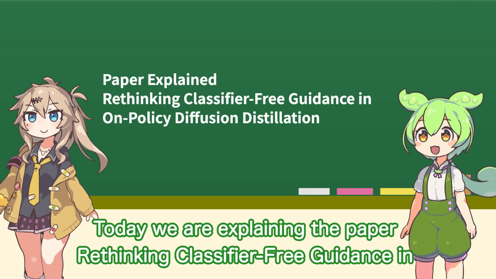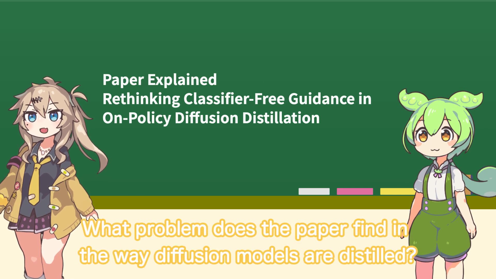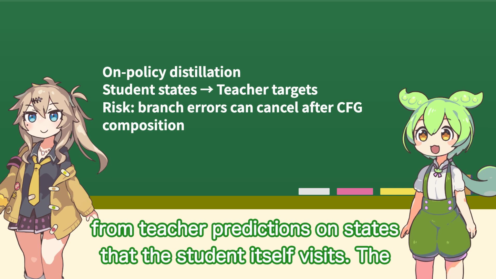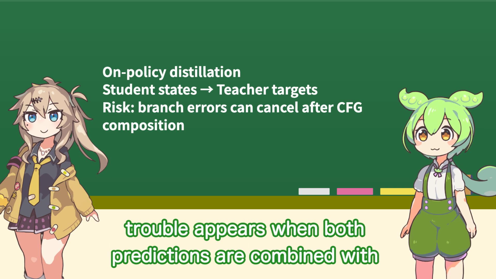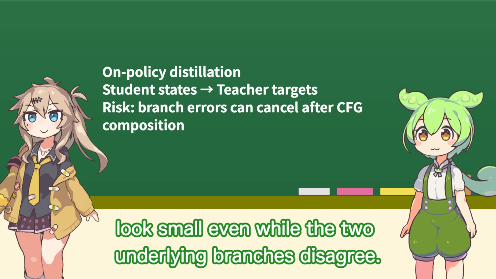Today we are explaining the paper Rethinking Classifier-Free Guidance and on Policy Diffusion Distillation. What problem does the paper find in the way diffusion models are distilled? The paper studies on policy distillation, where a student learns from teacher predictions on states that the student itself visits. The trouble appears when both predictions are combined with classifier-free guidance before they are matched. The combined error can look small even while the two underlying branches disagree.